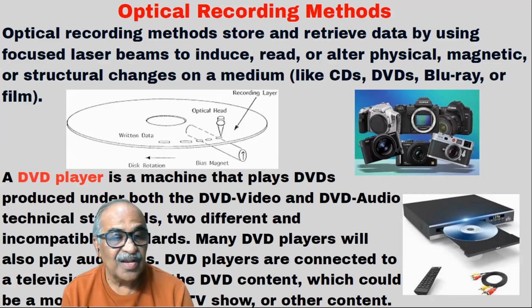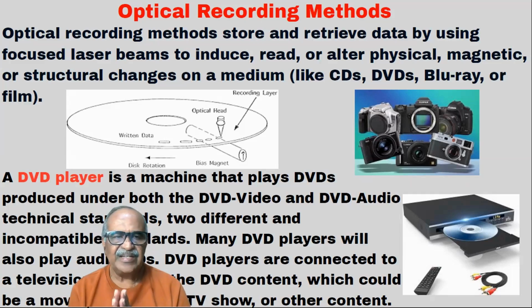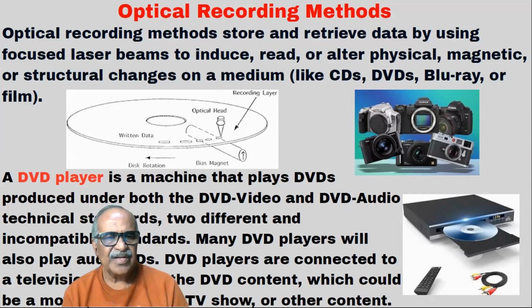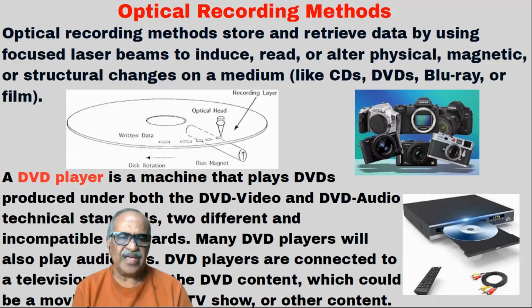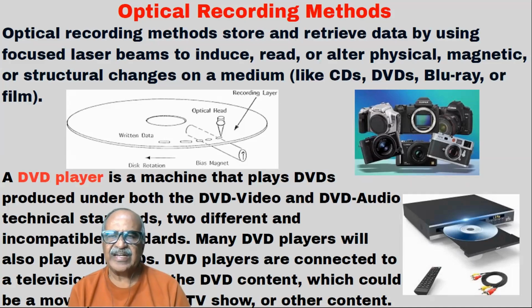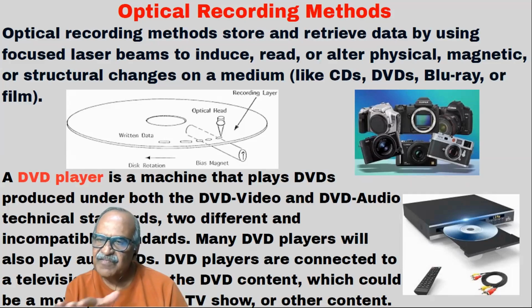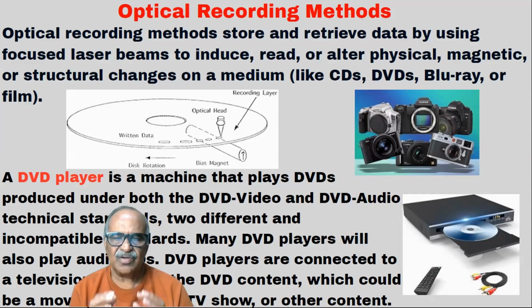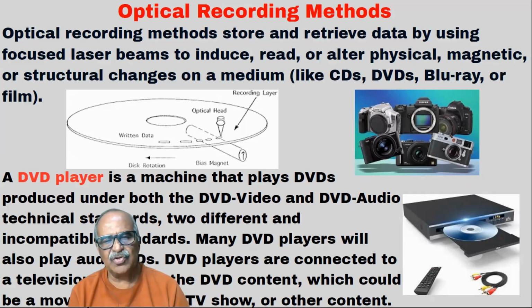Now what is a DVD? A DVD player is a machine that plays DVDs, that is your plastic part, which is called a DVD. The player produces both DVD video and DVD audio, that is, you will get audio as well as video. Okay. Technically, they are two different and incompatible standards. Many DVD players will also play audio CDs. DVD players are connected to a television to watch DVDs. If it is a video, it is connected to a television and you can watch movies or some documentaries or some information which you have already put onto the disc with the help of an optical light, which could be a movie or a recorded TV show or other contents.